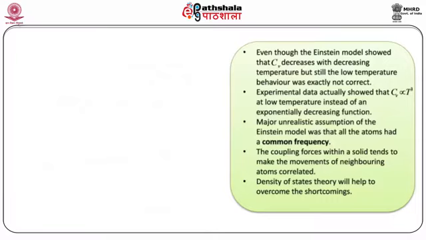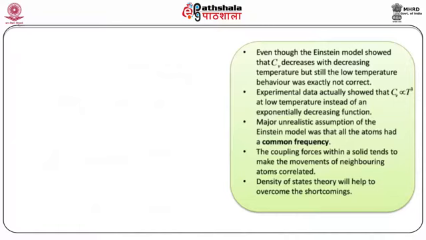Now, this particular figure shows the specific heat for various models. It is a plot of Cv versus temperature, and the dash-dotted line, a straight line at the top of the figure, shows the classical theory, the Dulong-Petit law, which is completely independent of the temperature.